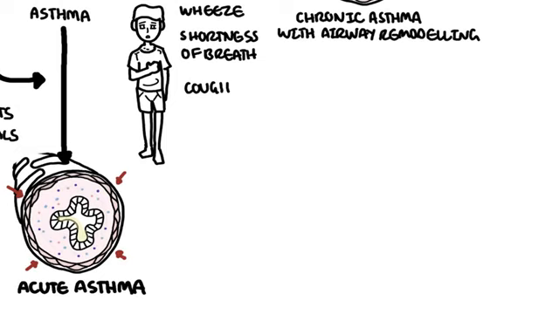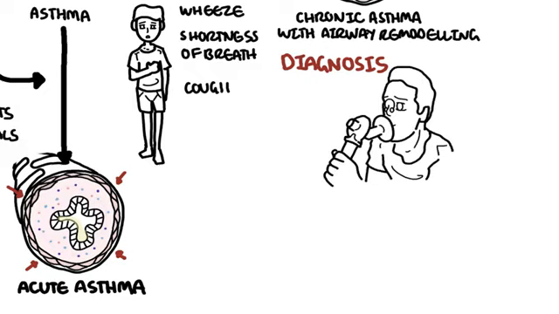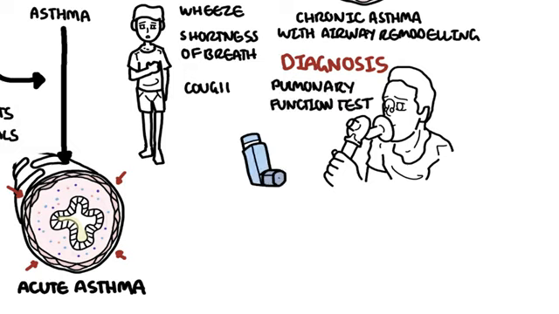The diagnosis of asthma slightly differs depending on whether one is very young or older. In children, typically, the diagnosis is based on history and examination with clinical improvement by using bronchodilators. However, when a child is old enough, they can be diagnosed with a pulmonary test, which after using bronchodilator will show reversibility in airflow obstruction.